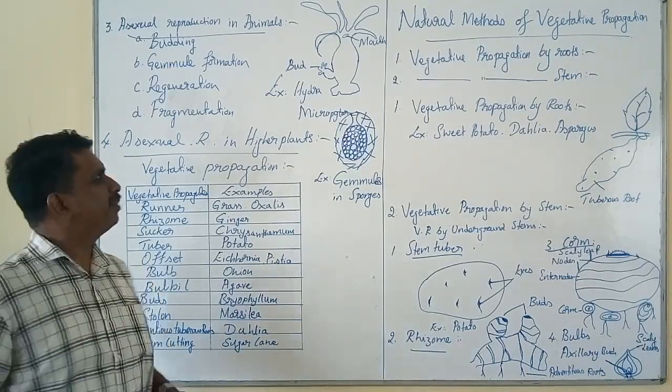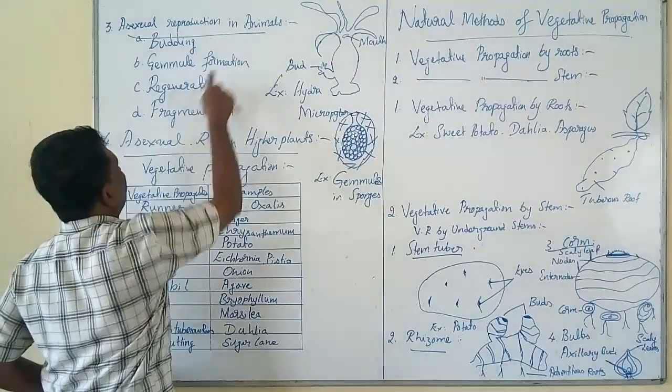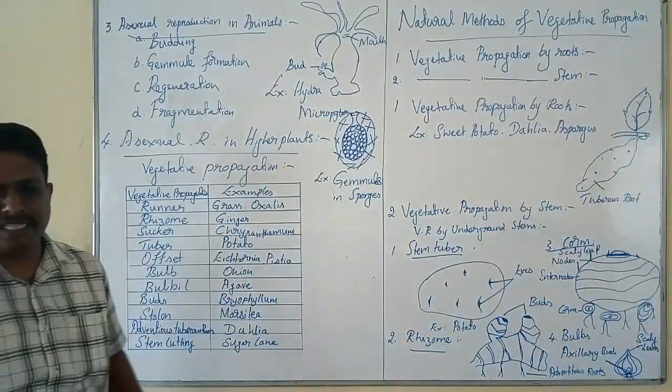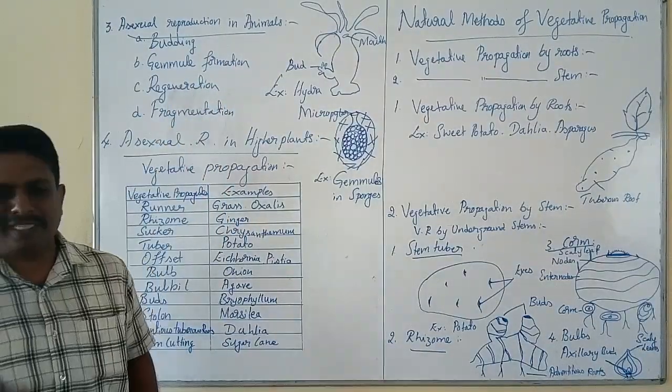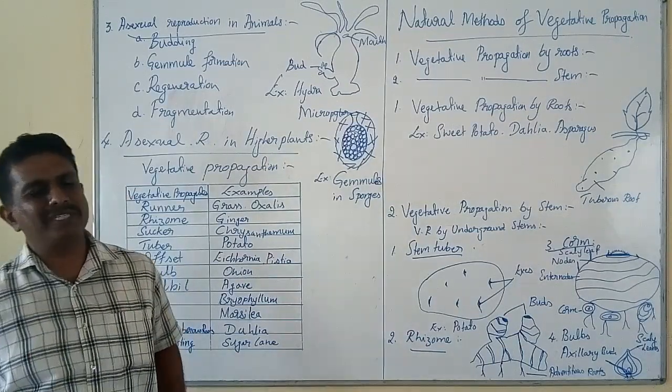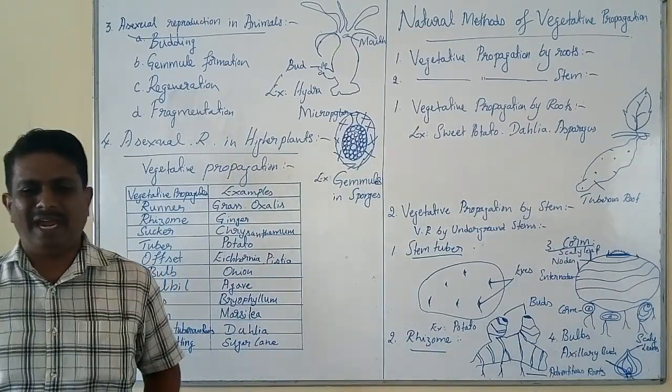Such a unique type of asexual reproduction in animals is called regeneration. It is commonly found in planaria, starfish, sponges, and also Hydra.